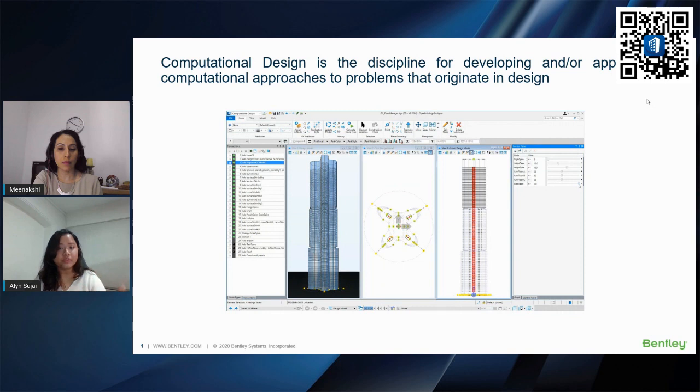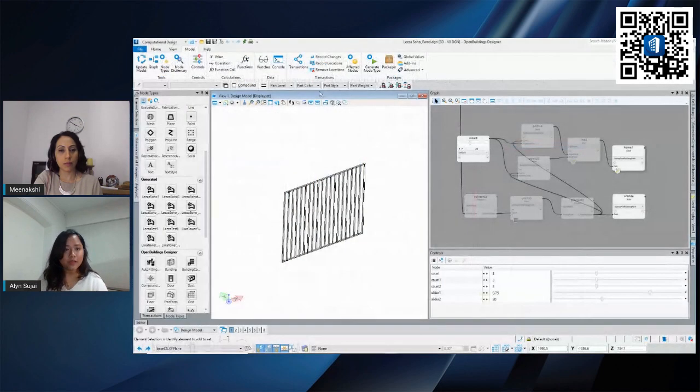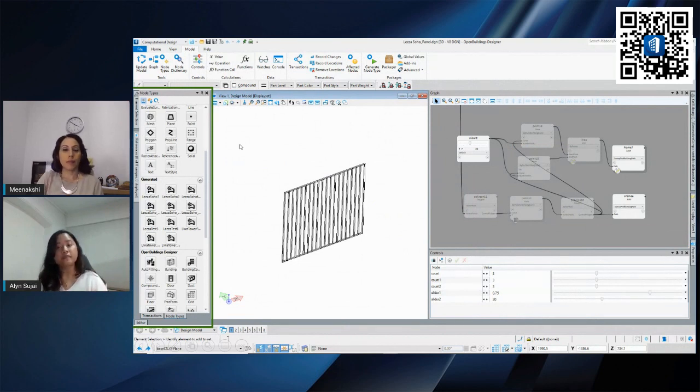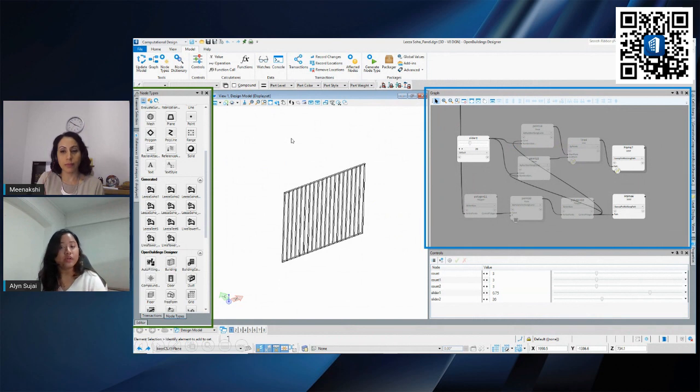Instead of using the constraints or the tools that we have, you can make use of your nodes, your points, your lines, your solids, bring them over to a graph where you join the nodes together, and you can modify everything through your controls.